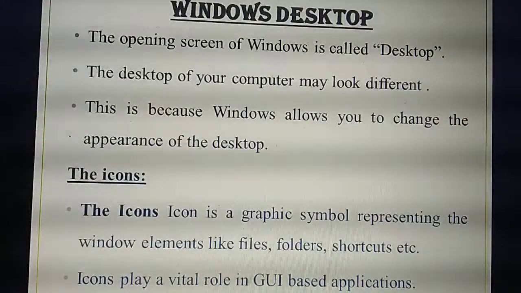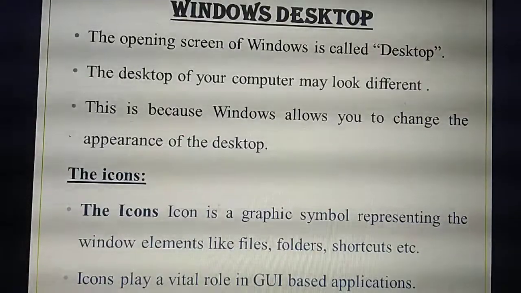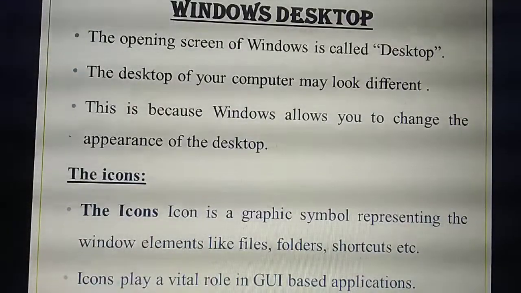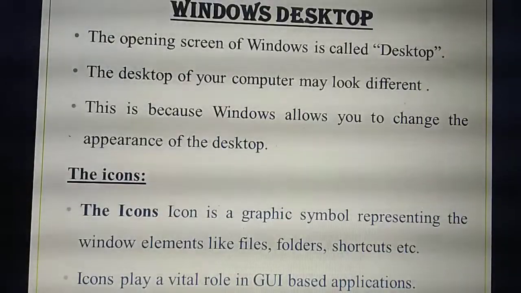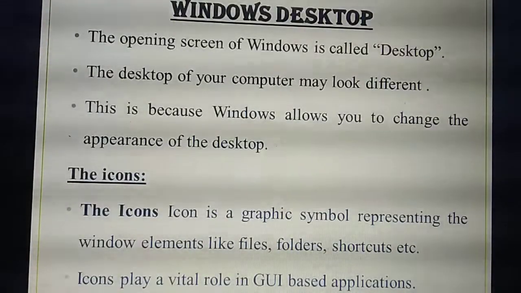Next, files. What do you mean by a file? For example, WhatsApp images are stored inside the WhatsApp folder. So WhatsApp is a what? Folder. Inside that folder, the WhatsApp images are stored. Most mobile phones you might have seen, isn't it? Or if you open the gallery, there is All Photos, which is one folder. What's the meaning of All Photos? All the photos available in your mobile phone will display in that particular folder. So All Photos is a folder, and each and every photo we call a file.